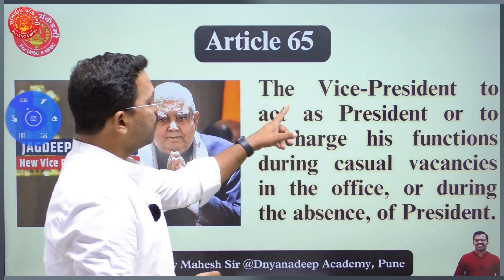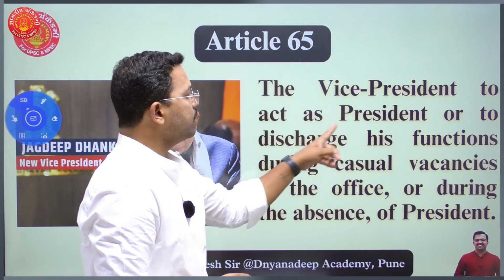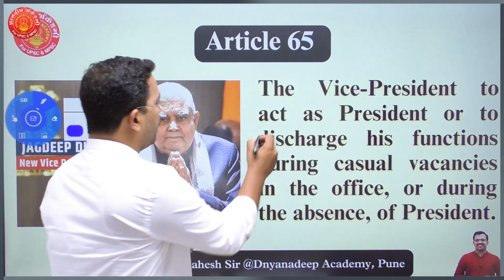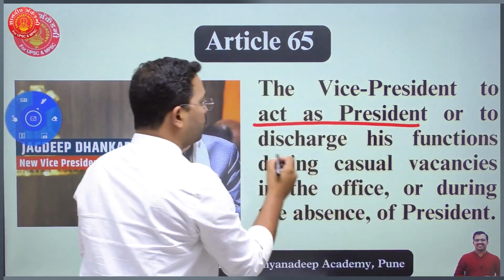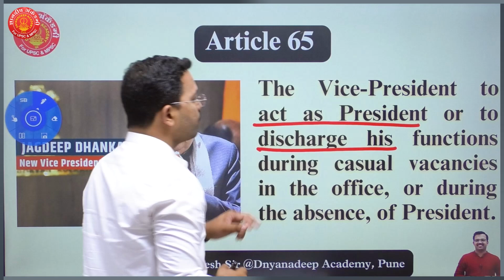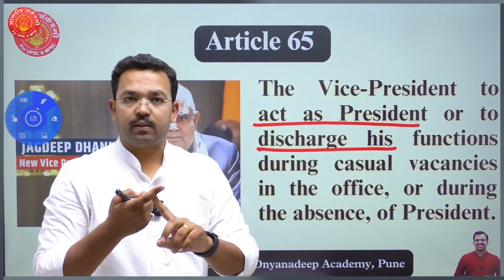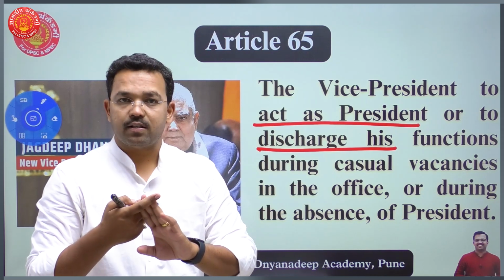So it talks about the Vice President acting as President. Now see, here two things are there: to act as a President, or to discharge his function. The Vice President will act as a President in case of death, removal or resignation of the President.